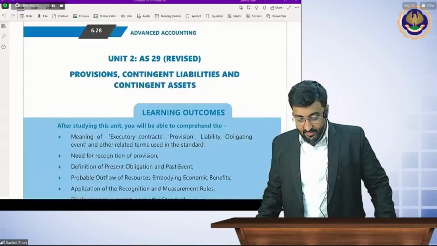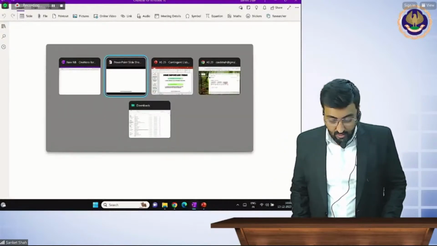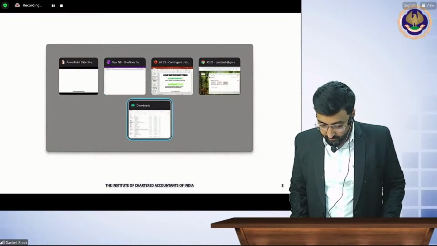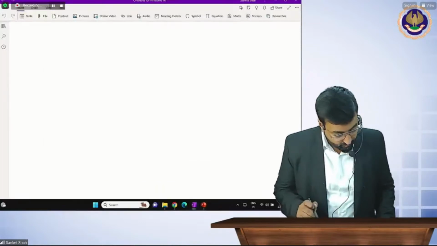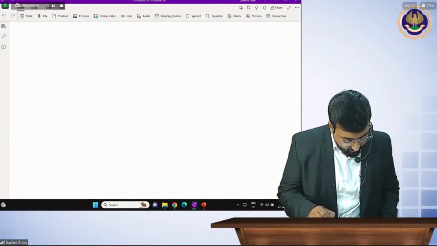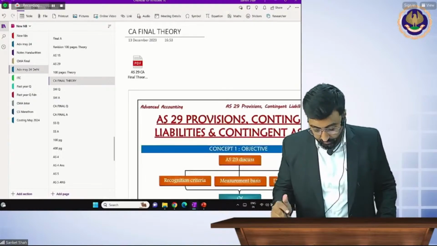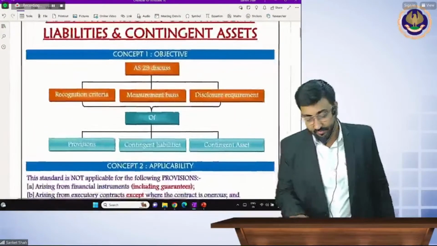So friends, first I'm going to explain the applicability of this standard. So what we are going to see is AS 29.